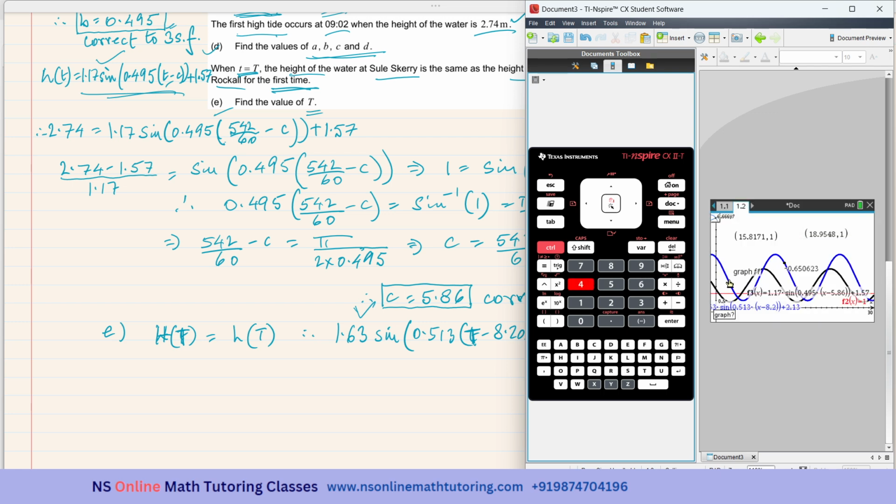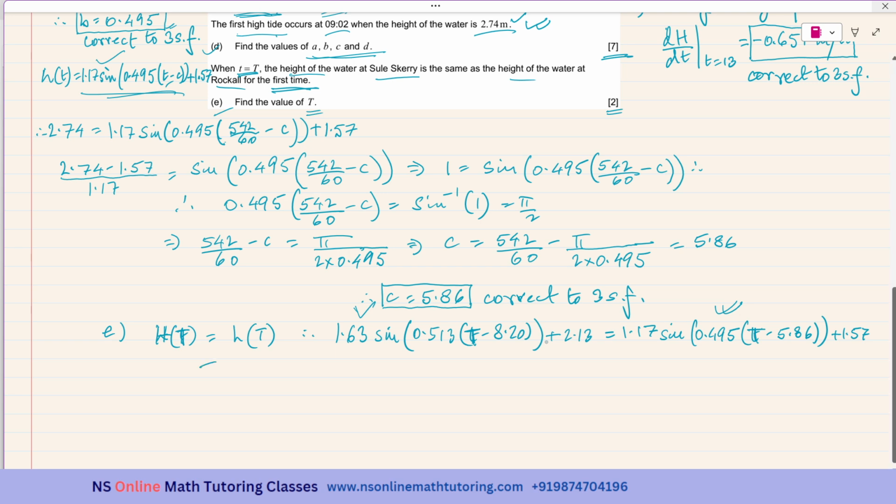Which graph? This one, second graph, this one. The x coordinate will be giving us the time. They want the time. It is 4.16418. So it will be 4.16 correct to three significant figures. Okay, 4.16 hours.